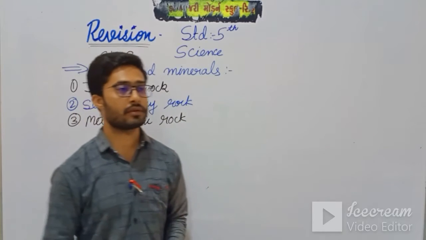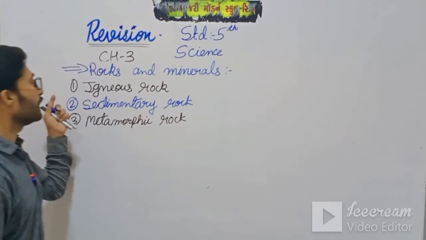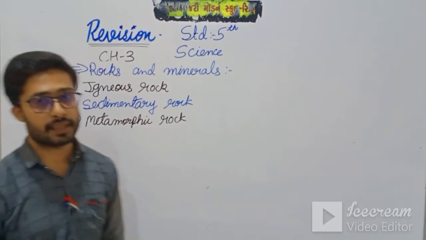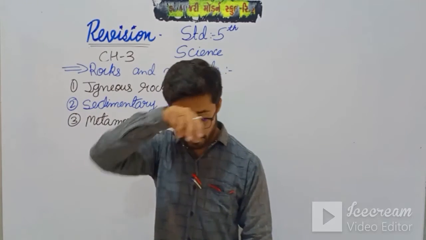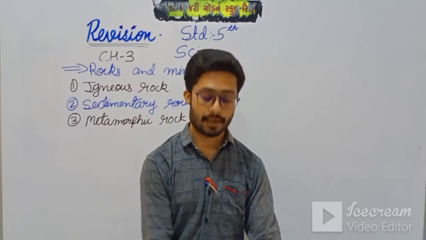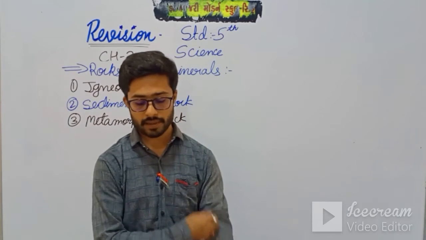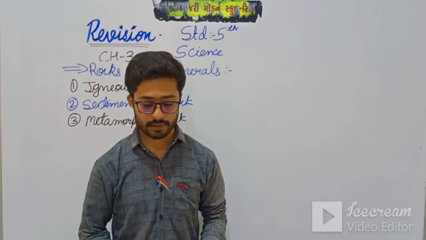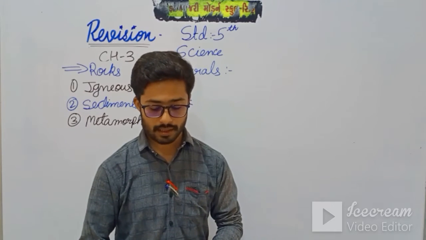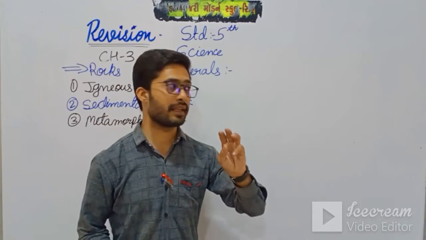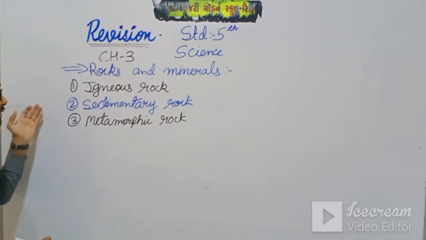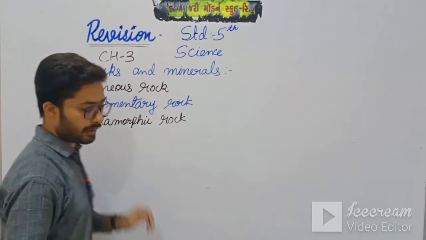Okay, so first of all, the igneous rock. So what are igneous rocks? Let us see that. But before that, how is rock formed? Rocks are formed from the earth's crust. They are made up of different materials. There are several kinds of rocks, but they are classified mainly into three types: igneous, sedimentary, and metamorphic rock.